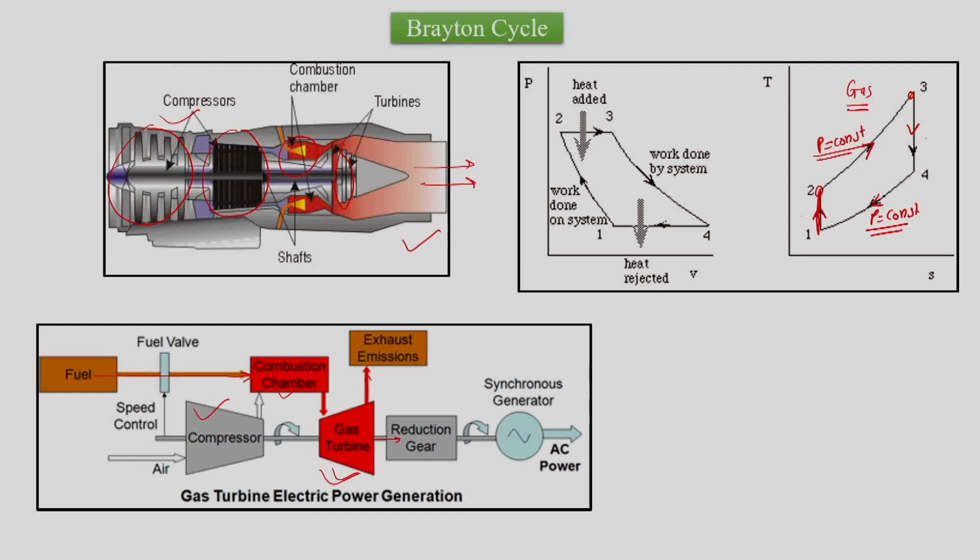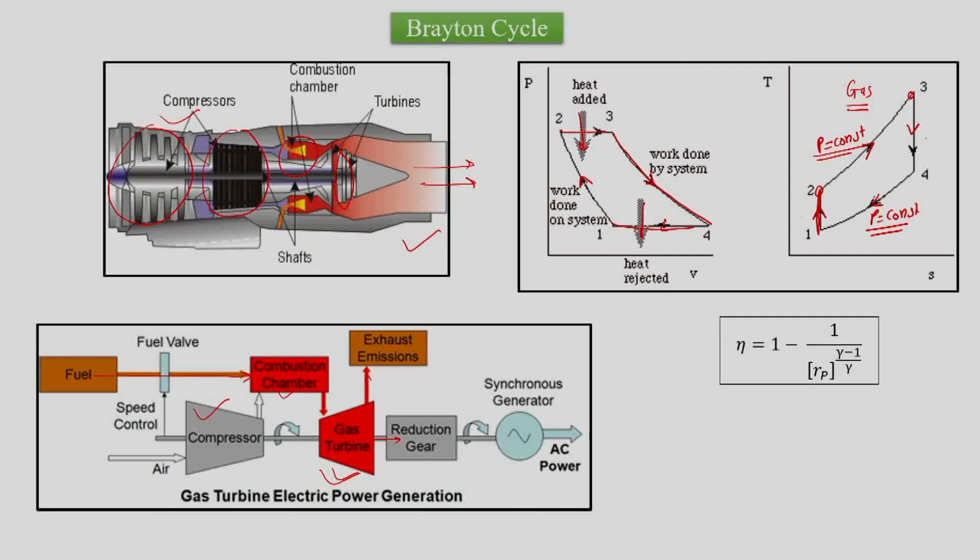For the turbine we might have 2 phase, or only vapor as working medium. This is the PV diagram. We have compression in the compressor, then constant pressure heat addition, isentropic expansion in the turbine, and constant pressure heat rejection.